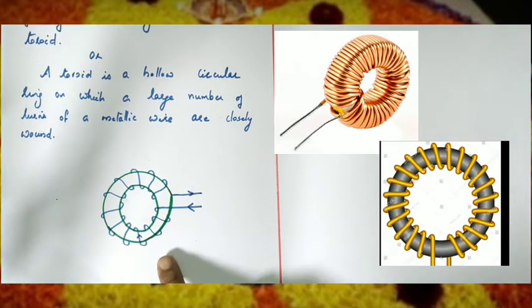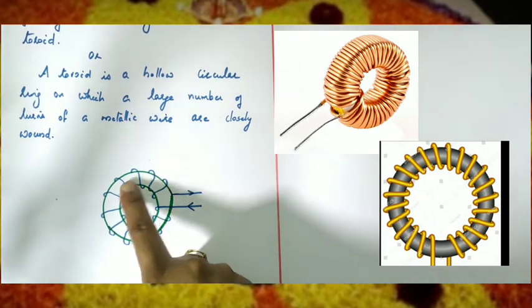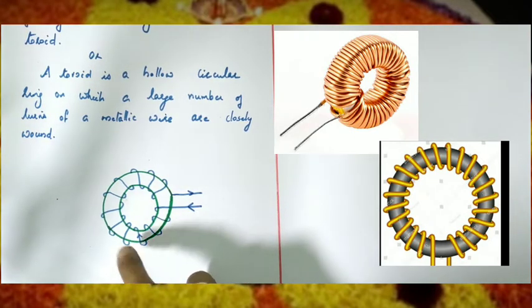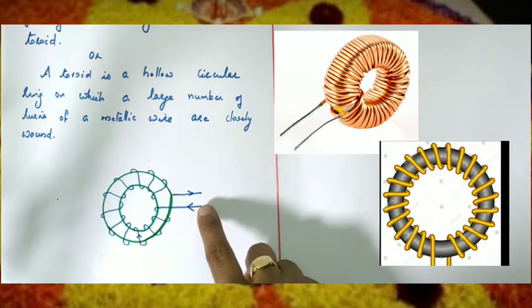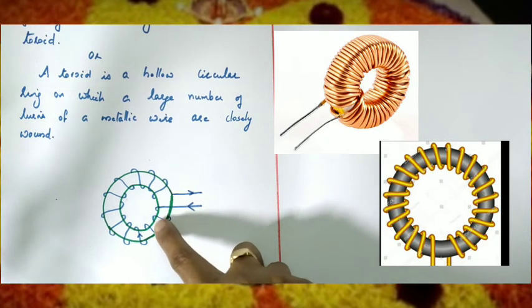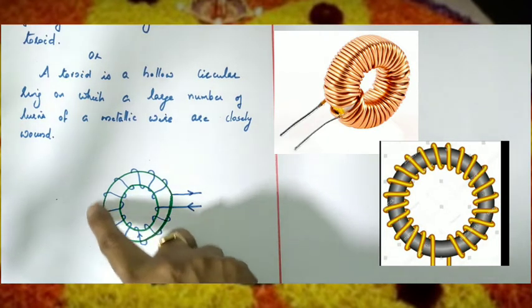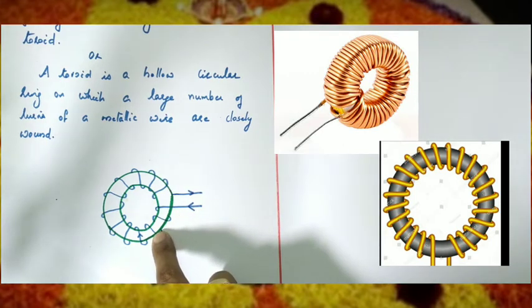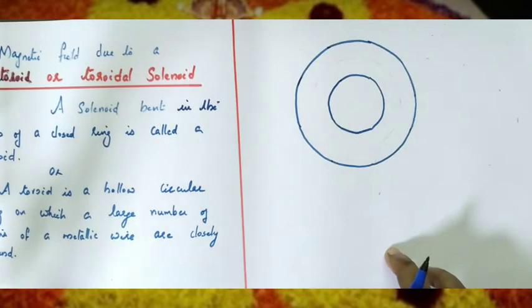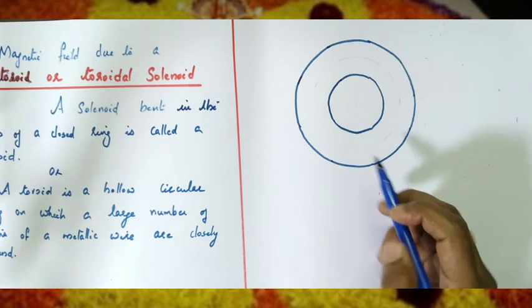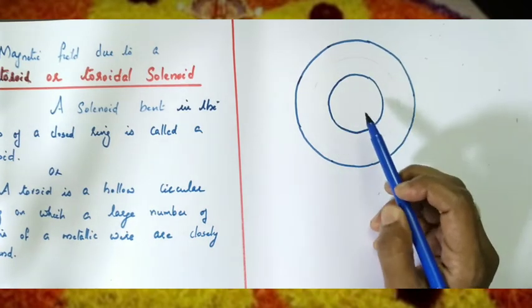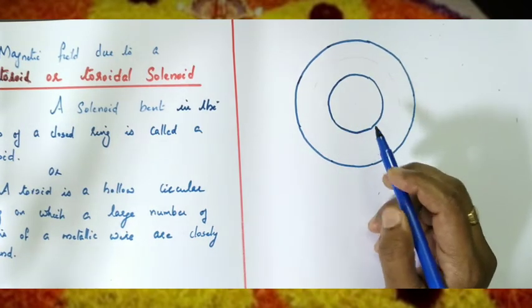See the figure, this is a toroid. Here the wires are uniformly wound over the hollow circular ring.